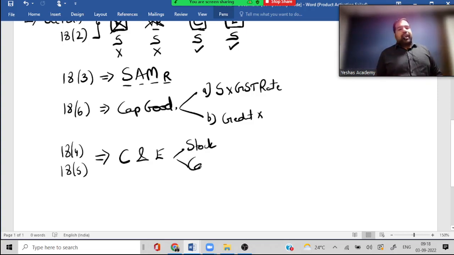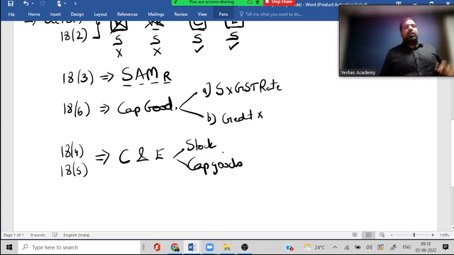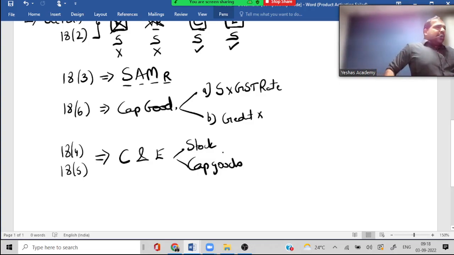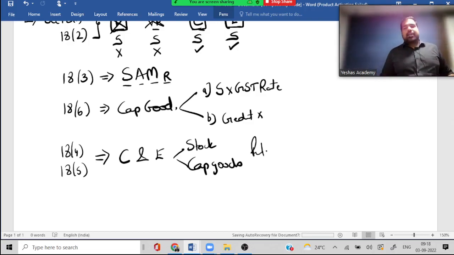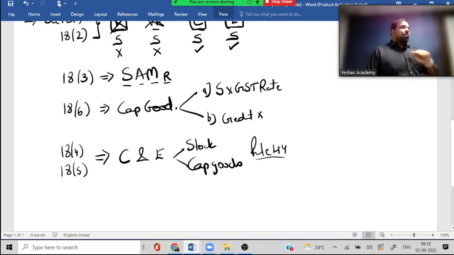And on capital goods, excellent, based on the number of months, and you have to reverse it through where, guys? Credit ledger, and if there is a balance, it lapses. So forego, which rule, guys? 4-4 forego. And that is your 18th section, which took us so much time, guys, the first time, but now it's getting easier. Yes.